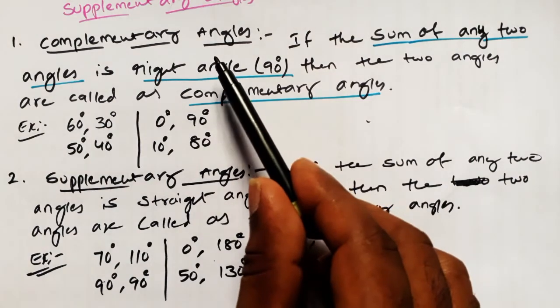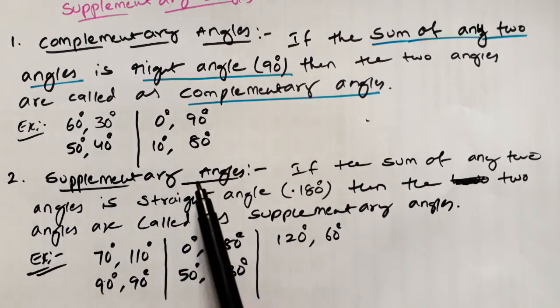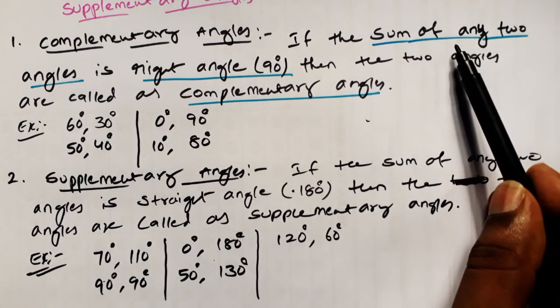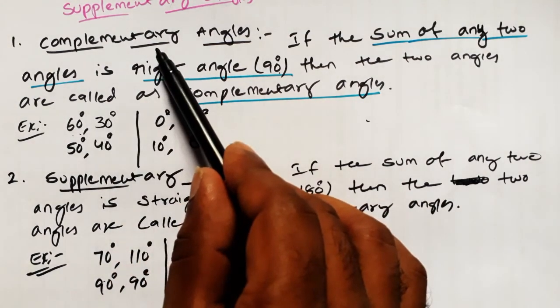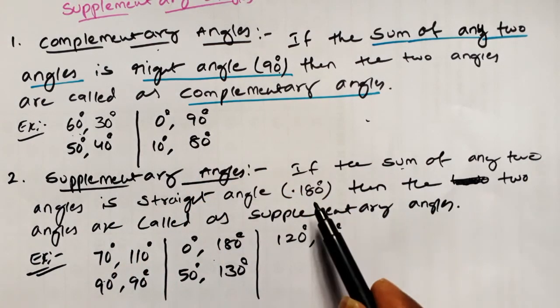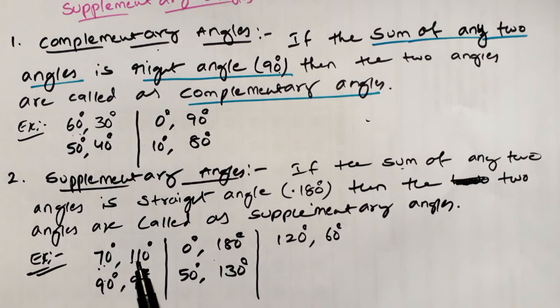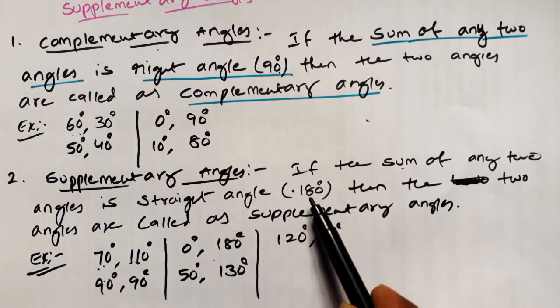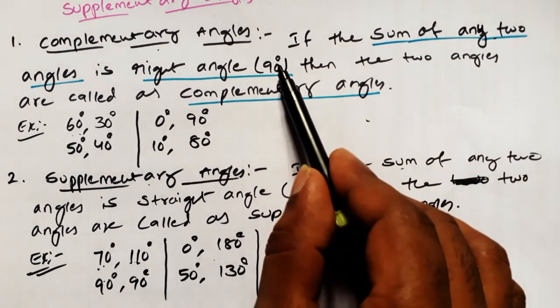So what are complementary angles? I explained. I have given the definition here and examples. What are supplementary angles? I have given the definition here, examples. Very simple definitions. Sum of two angles equals 90, then the two angles are called as complementary angles. Sum of two angles 180 degrees, then these two angles are called as supplementary angles. Not only these two, you can take any angles, but the sum should be 180. If two angles' sum is 180, supplementary. If two angles' sum is 90 degrees, complementary.